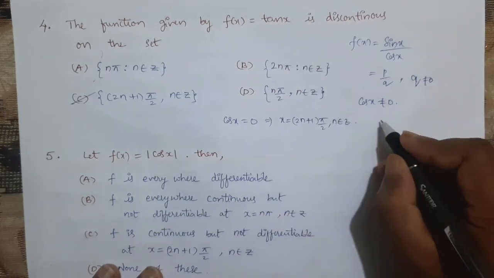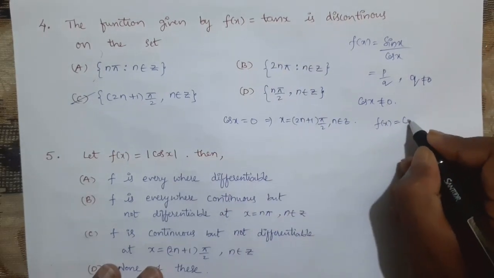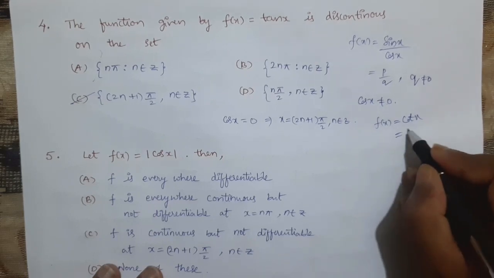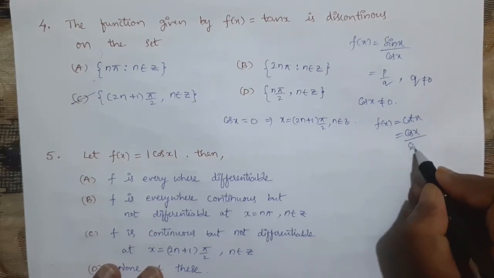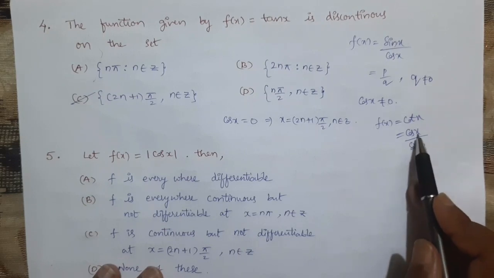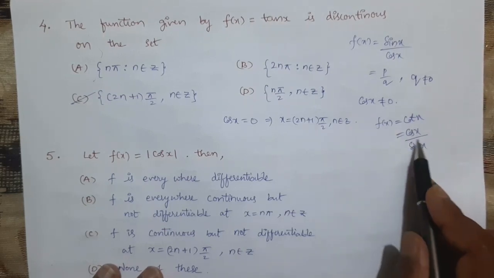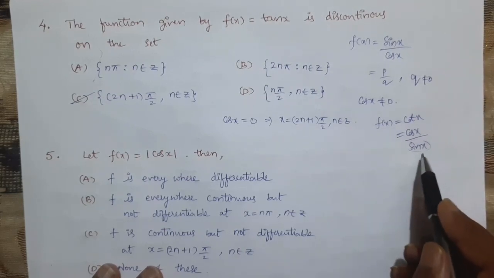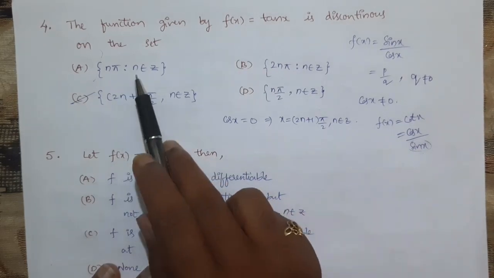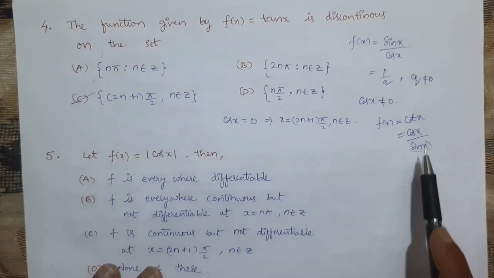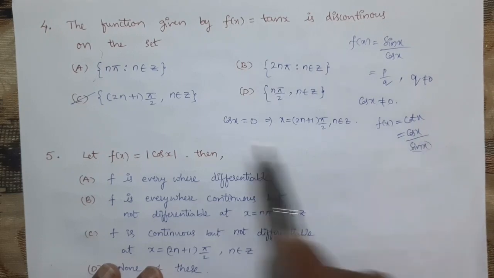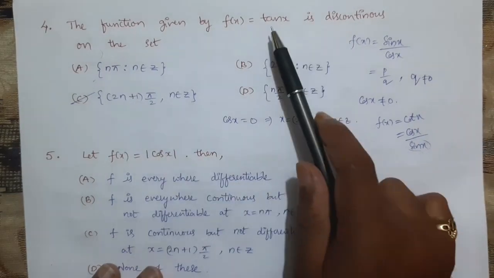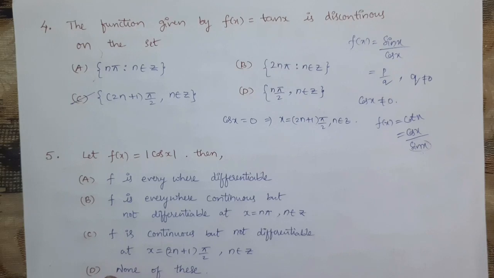For example, if they ask f of x equal to cot x, how can we write cot x? Cot x we can write as cos x by sin x. See, here cos x can be 0, no problem. But sin x should not be equal to 0. When sin x is equal to 0, x is n pi such that n belongs to z. So that's why for this cot x case, the discontinuity is option A. As they are asking tan x, the option is C.